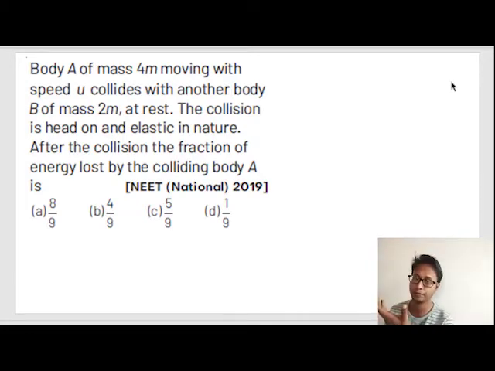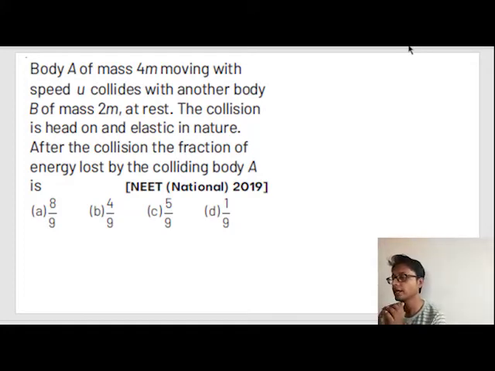But today we'll be continuing and finishing off the chapter of work, energy and collision. We are done with collision, and today we'll be finishing off the part of collision. After today's lecture, the entire curriculum of work, energy and collision will be completed for the NEET curriculum. So let's read the next question.